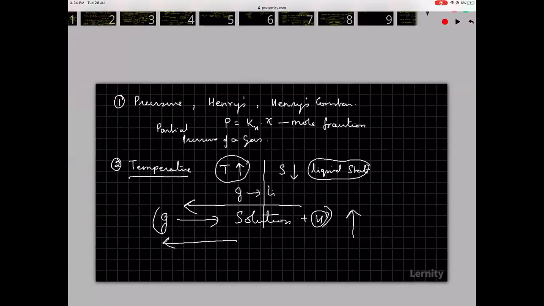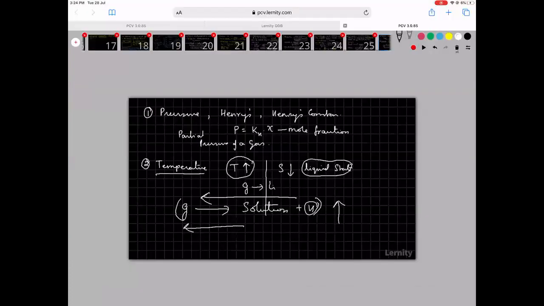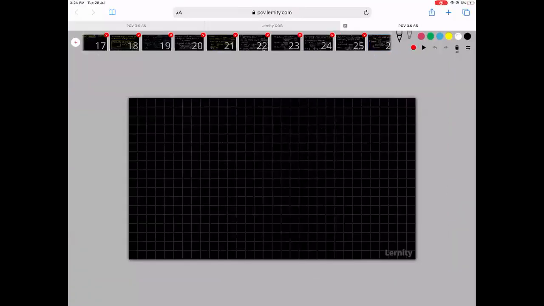So yeah, okay. If you understand this, this is all that we need to know about solubility of a gas in a liquid. There are a few applications that you need to know.